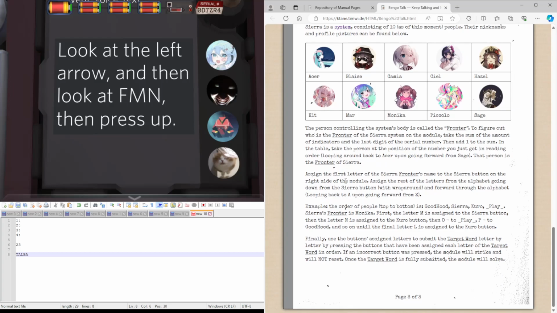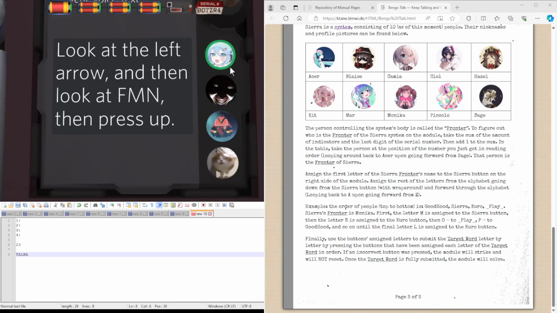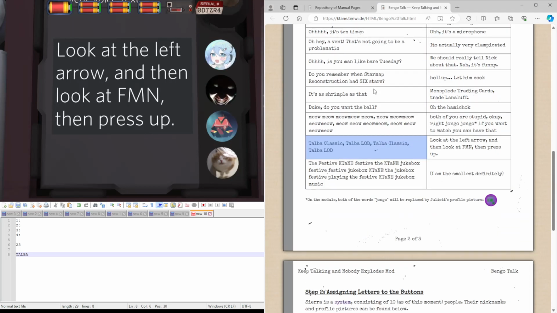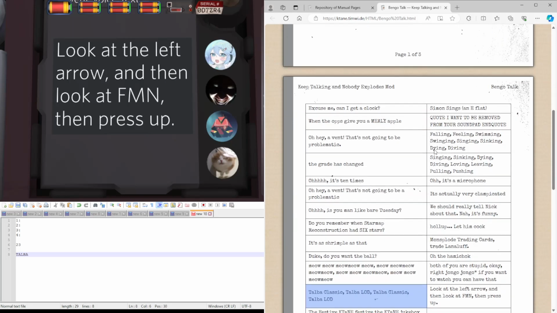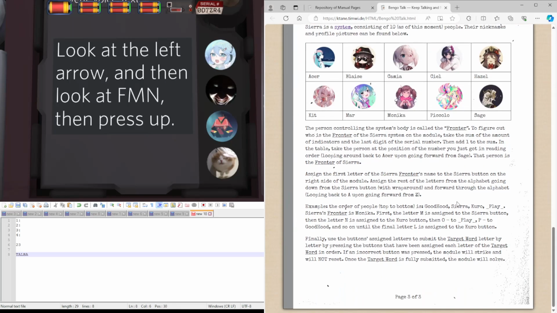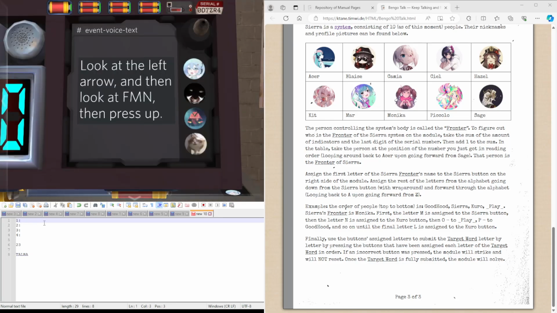So what do we do with this? We assign the first letter of the fronter's name to Sierra's button. Sierra's button will be the one with this image on it, as you saw up here. The first letter of Hazel is H, and Sierra's button is the top one on this one. So we're going to assign H here, and then we're going to go down each of the rest of the buttons, looping back round, assigning the rest of the letters.